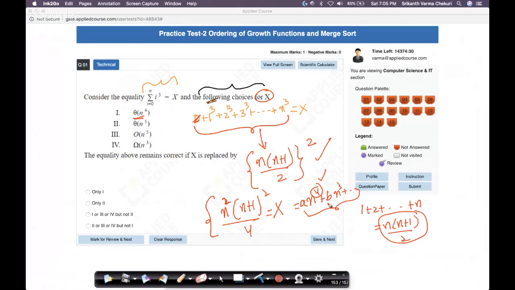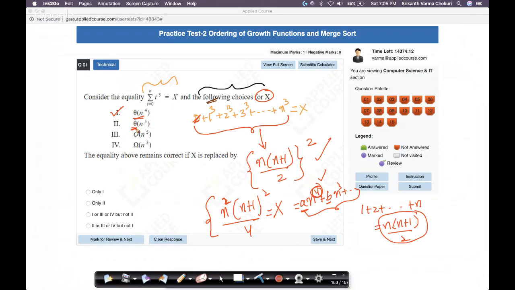So this is a polynomial of degree 4. Some of these coefficients could be zeros, but the leading one will not be 0. So this is a polynomial of degree 4, and we have studied in the course that polynomials of degree 4 are obviously theta of n power 4. So this option is right. What about theta of n power 5? This is not right, right?